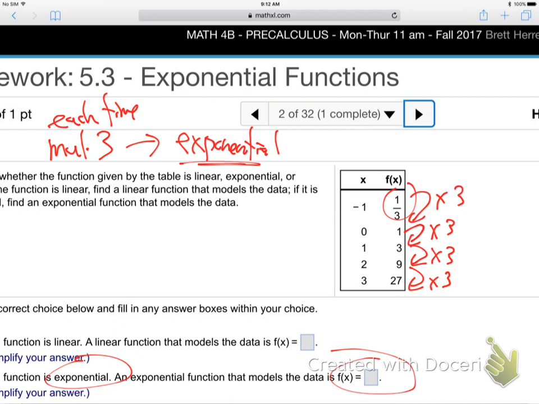Well, let me give you the basic look of the thing. The basic look of the thing is a times b to the x. Now, it can also have a plus c in there, but they're not going to do that for the table ones, so I'll just leave it off. But in a minute, when we go to the pictures and the graphs, I will put a plus c in there. That can be part of the deal. They're just not going to push us quite that hard on the tables. So a times b to the x. We're looking for the a, and we're looking for the b. Once we find those, we have the equation.